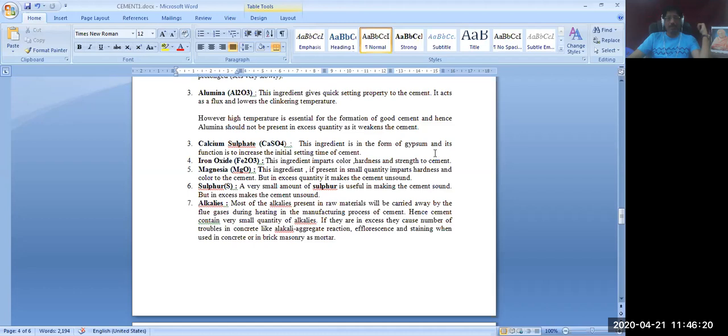This ingredient is in the form of gypsum, and its function is to increase the initial setting time of the cement. CaSO4 is used as gypsum. So it will increase the initial setting time of the cement. Then iron oxide is used, which imparts color, hardness and strength to the cement.